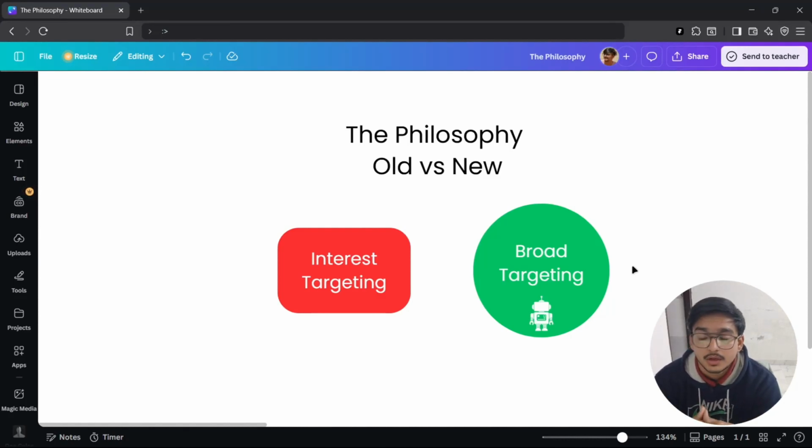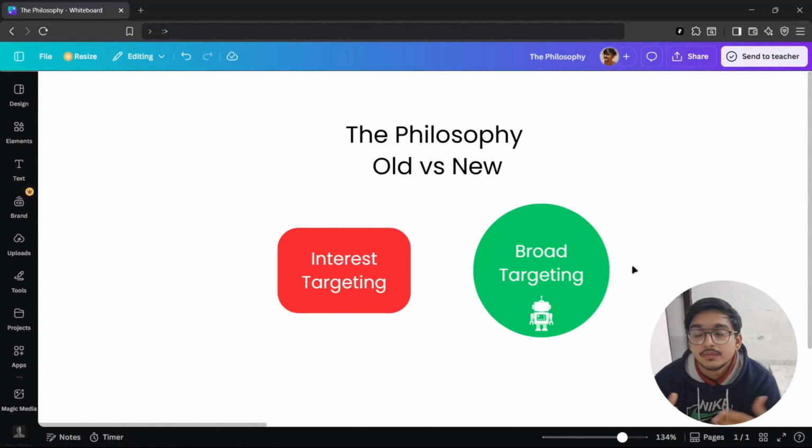So what broad targeting says is that when you add a creative or a caption, whenever we add an image or a video, the Meta AI will detect that and understand, okay, this is something related to dog food, dog toys, or whatever the product is.